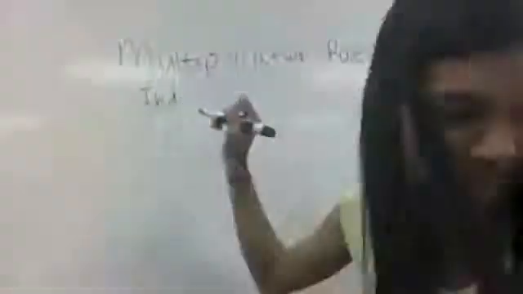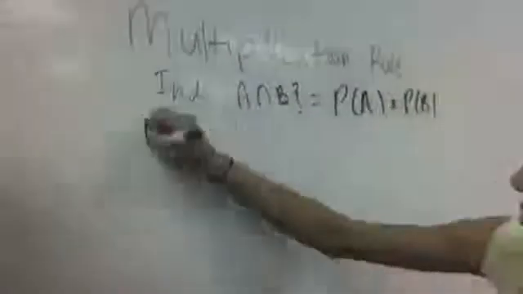This is the multiplication rule. If it's independent, P of A intersect B equals P of A times P of B. If not, A intersect B equals 0.